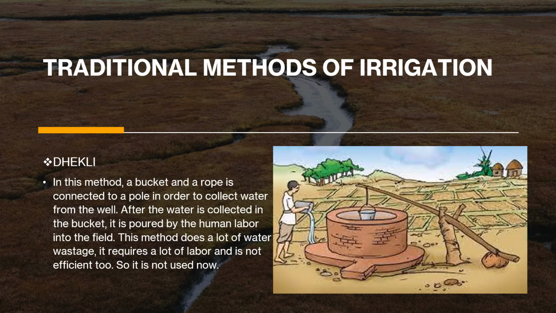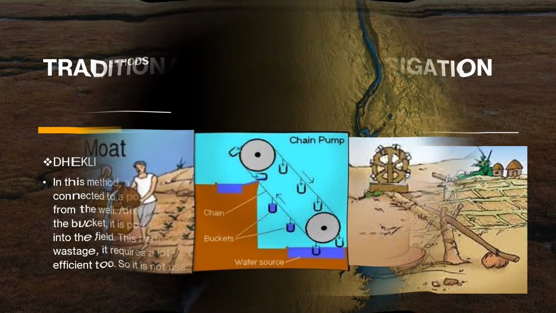As you can see, what's the difference in moat and Higby? In moat, they collect the water from this small bucket and fill into a large bucket and then go and irrigate. Whereas here they just remove the water and just flow it anywhere they want, so the water flows and goes into the land. And by the time it goes, very less water will reach. So this is a very lot of water wastage, and that's why this is not used at all, mainly in those areas of water scarcity. So these are the pictures.